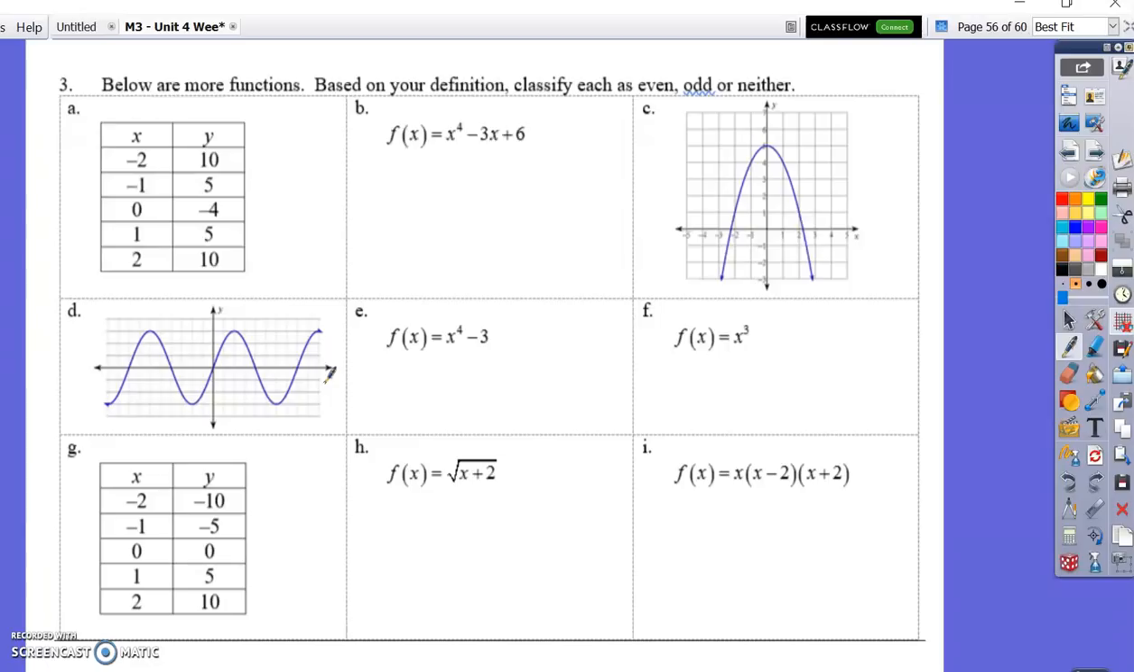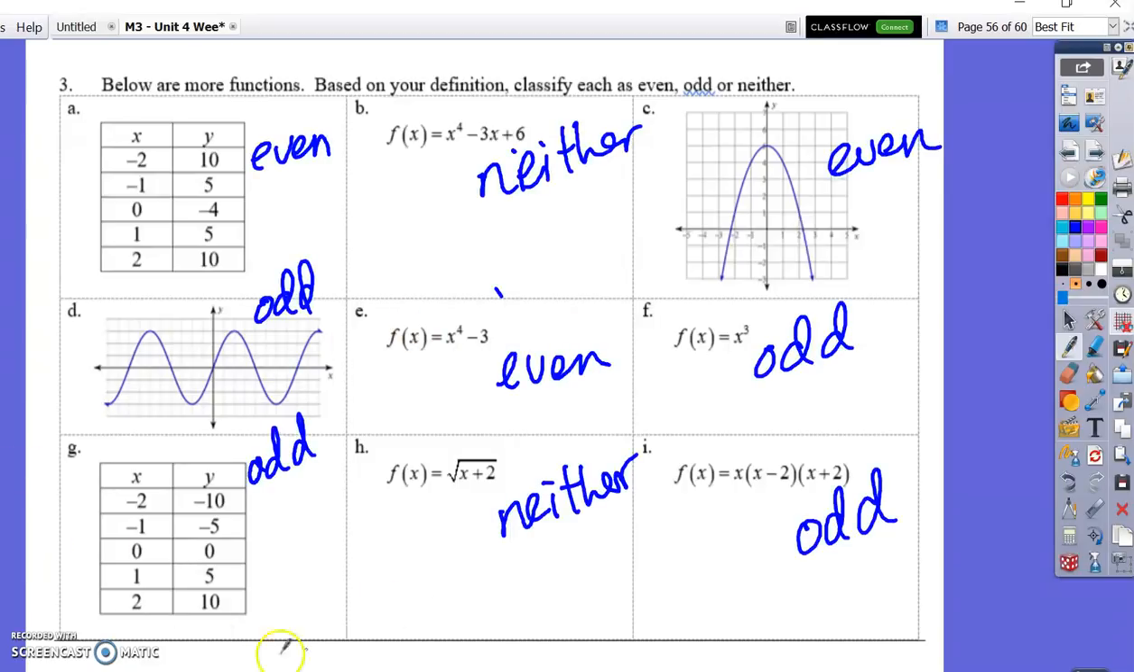So I'm going to go ahead and write down the answers in just a minute. I want you to pause the video and decide. And I'll have the answers pop up in about, I don't know, 10 seconds or so. So pause it before they show up. Okay, so I've just written down words. We have two neithers, B and H, 3 evens, A, E, and C, and 4 odds, D, G, F, and I.